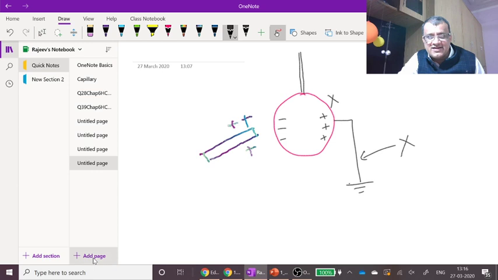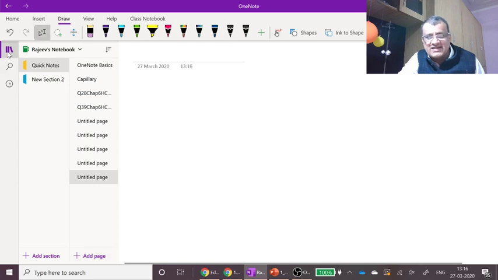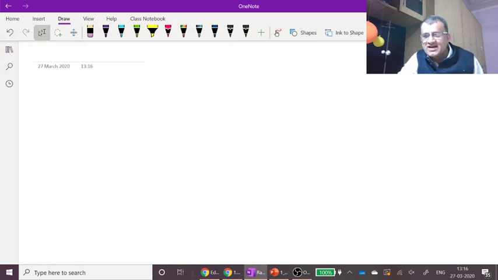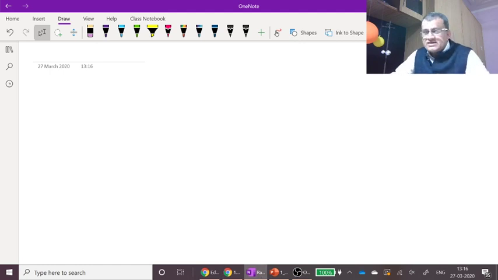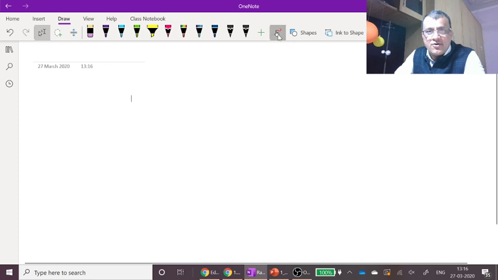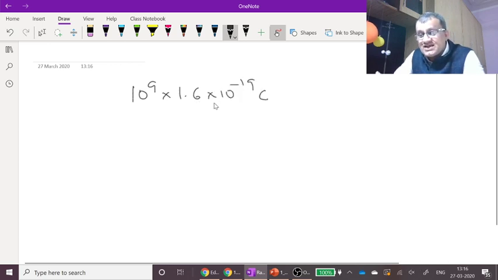And this will be the last question that we will do, and we will carry on from here tomorrow. So 10 raised power 9 electrons, each electron having this much of charge. This is in 1 second.